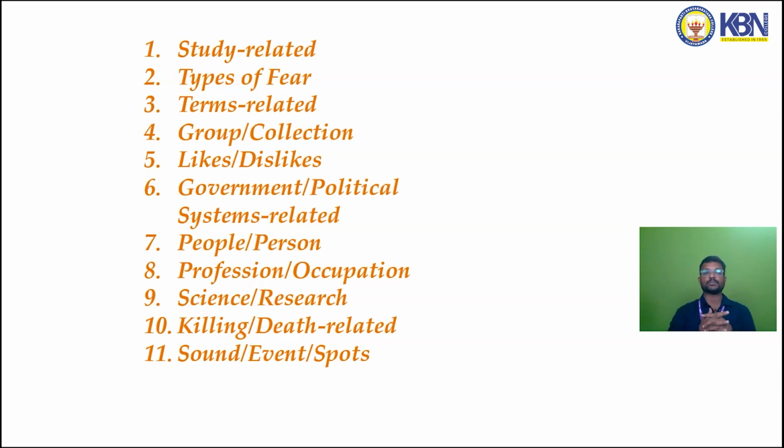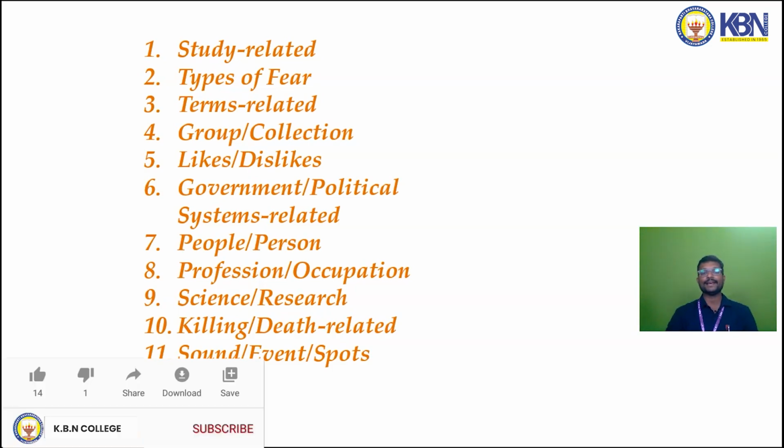Then groups and collections. For example, a group of sheep we call a flock, or cattle, right? Or a group of lions, which we call a pride, such things. Next, likes and dislikes. Then government and political, one word substitutes that talk about government, anarchy, then political systems related to this.